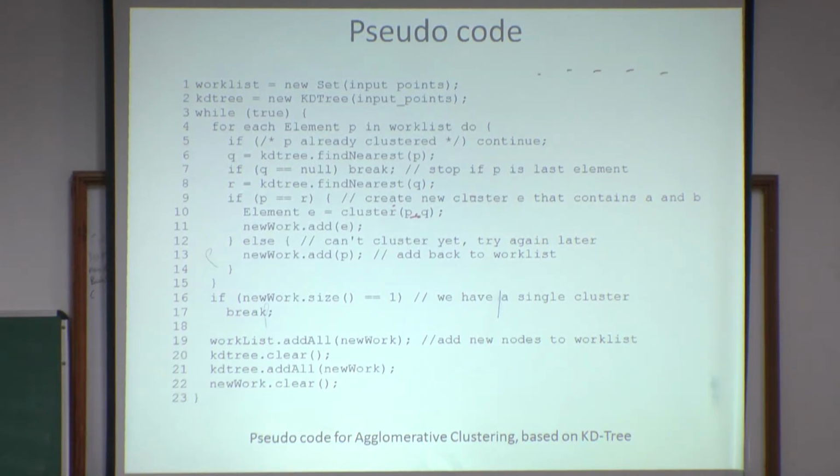Suppose there are points. All points contain x and y coordinates, so they are two-dimensional points. What will you do? First, take all x coordinates and calculate the median of the x coordinate.